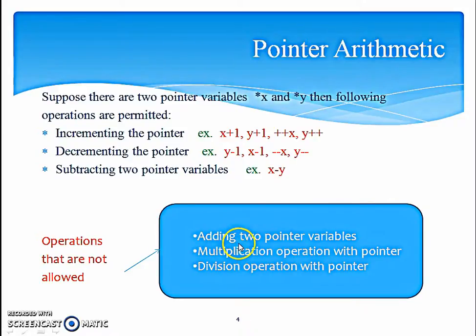So addition is not allowed. Multiplication operation also may result in such a thing. It will point to a location which may not exist. Division operation may reduce it to a size which may not be available, and it's also not allowed.